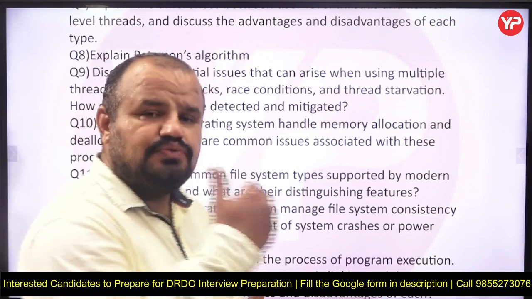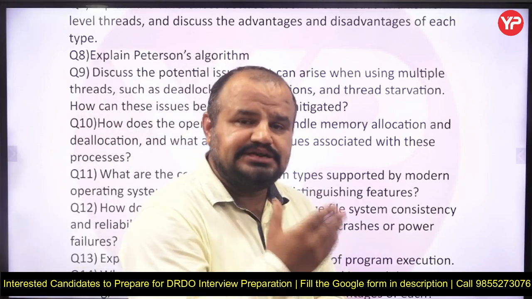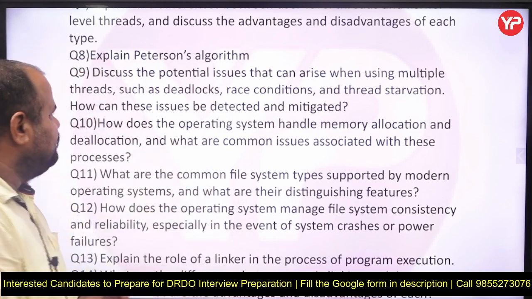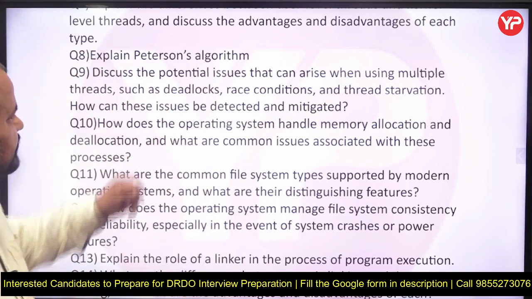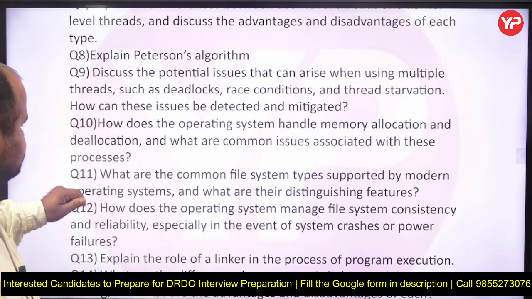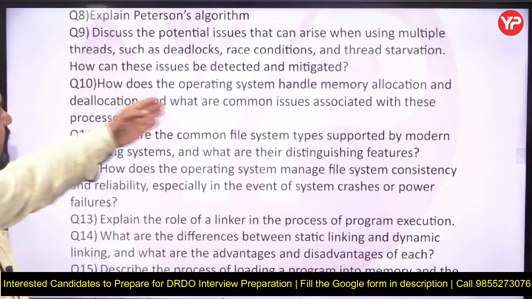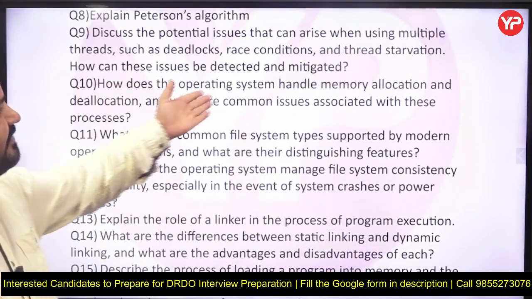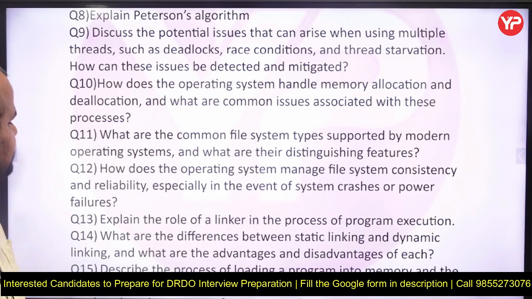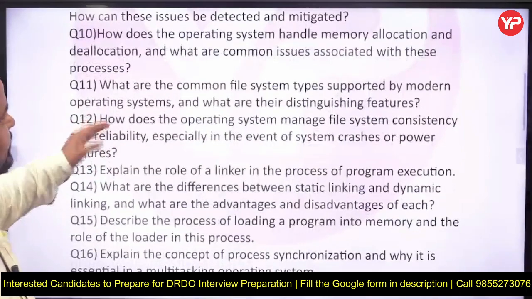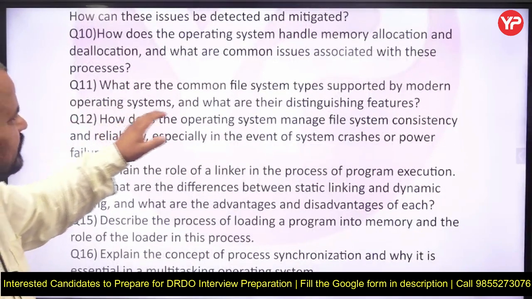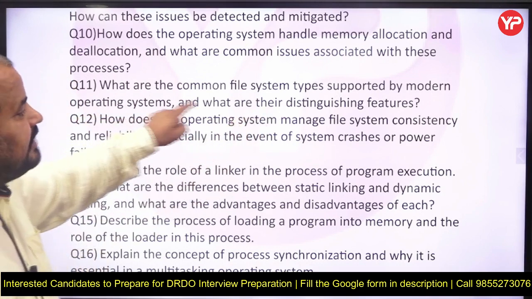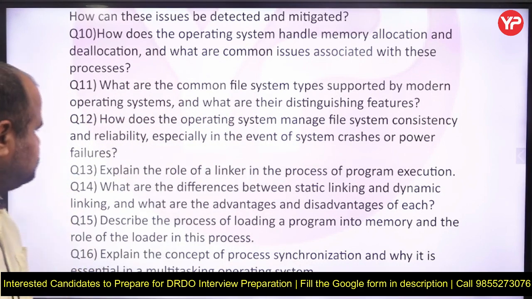So whenever we execute multiple threads, that means multiple processes, how are we going to remove, or what are the issues we face, via deadlock, race conditions, and starvation? How does the operating system handle memory allocation and deallocation, and what are the common issues associated with these processes? Related to the file system, you can see here: what are the common file system types supported by modern operating systems, and what are their distinguishing features?